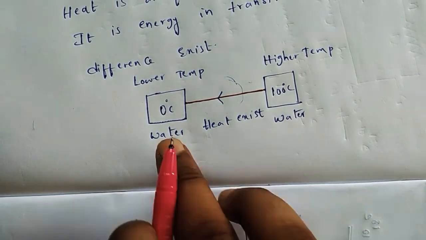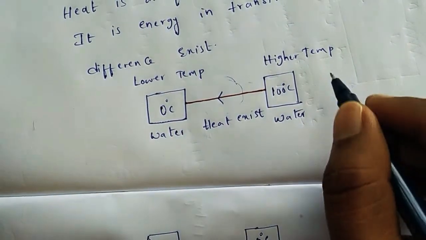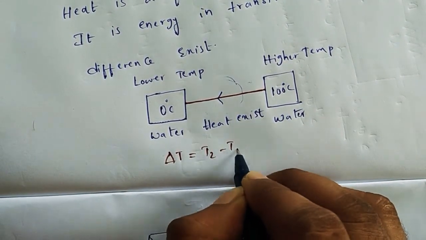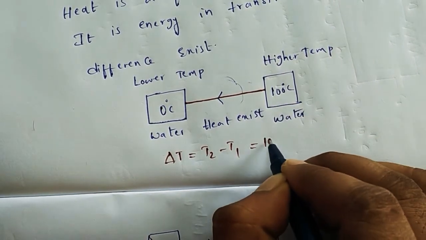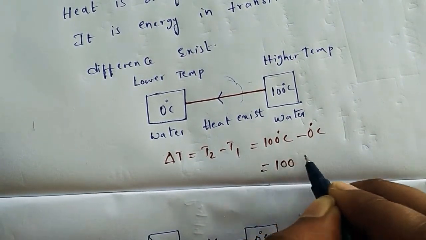In the first case, the temperature difference is delta T, which is T2 minus T1, equal to 100 degrees centigrade minus 0 degrees centigrade, that is 100 degrees centigrade.